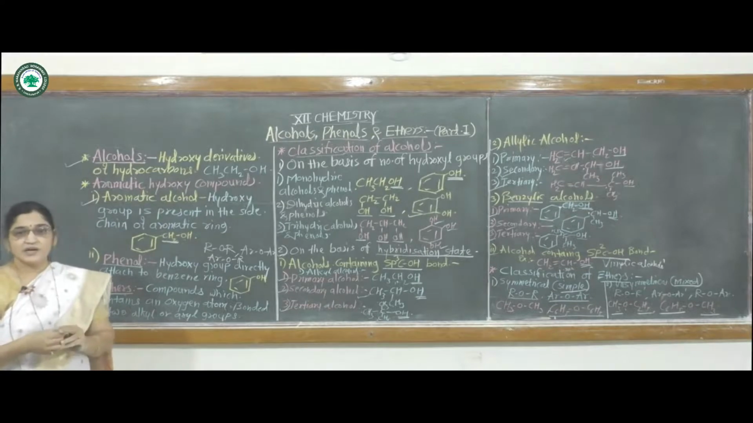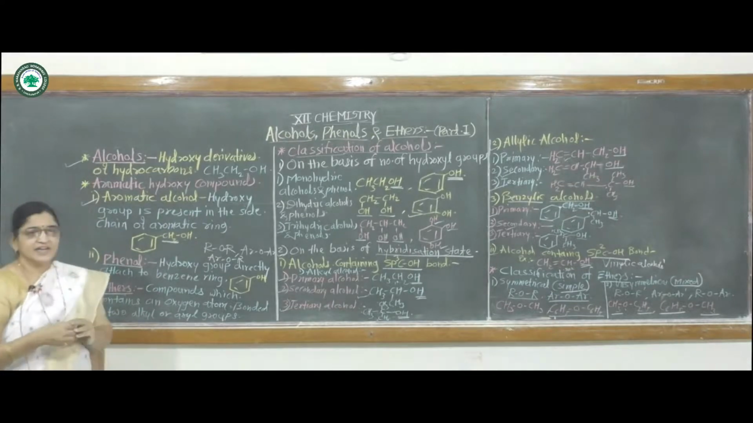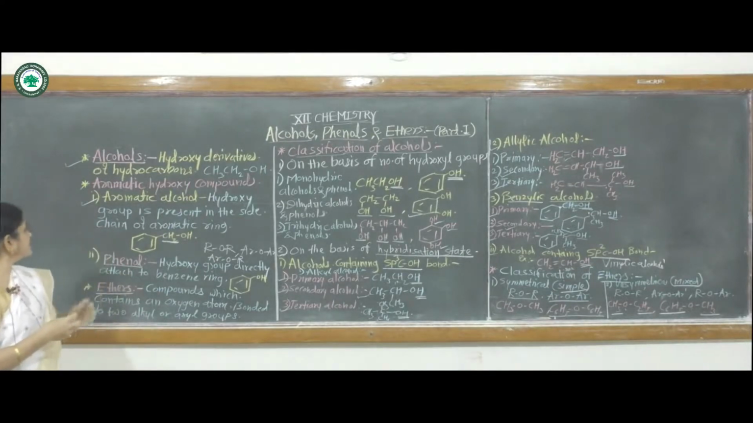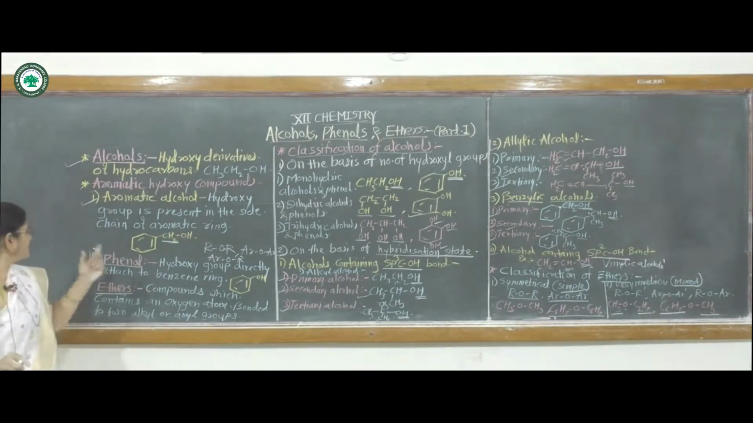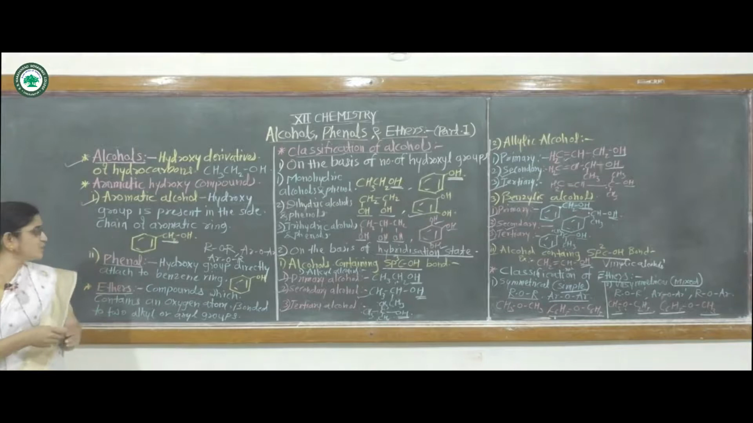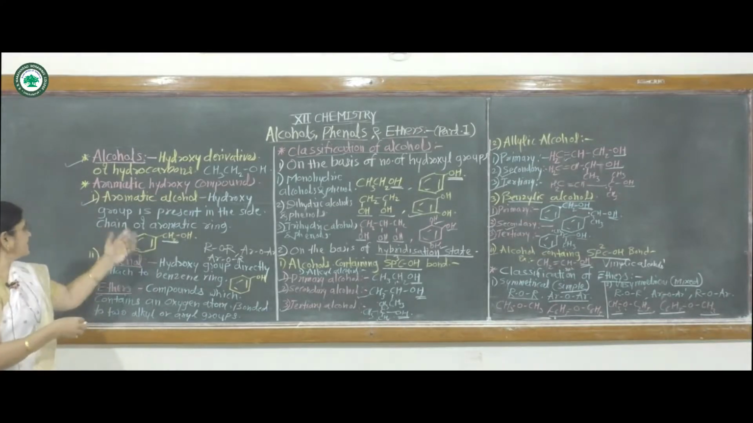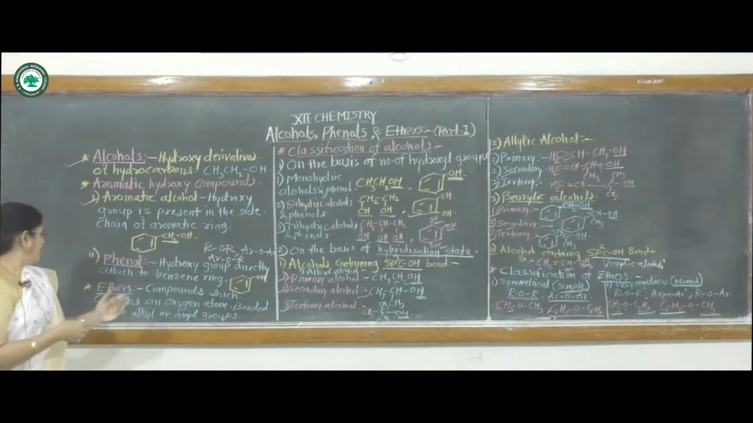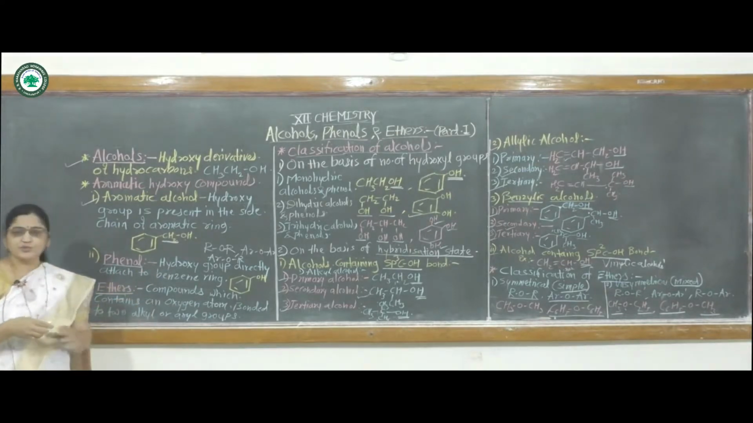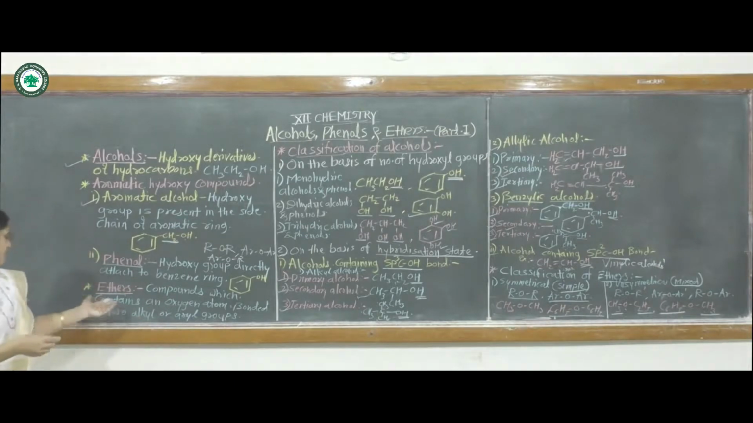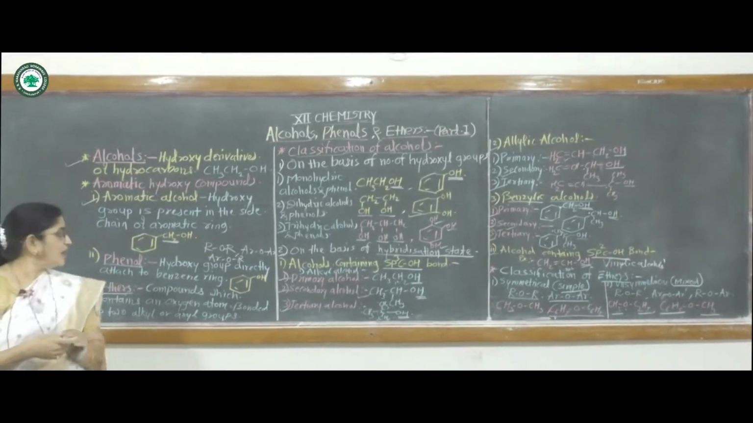Today we studied what alcohols, phenols and ethers are. Alcohols are hydroxy derivatives of hydrocarbons. Then, the hydroxy group present in the side chain of an aromatic ring is an aromatic alcohol, and phenols have the hydroxy group directly attached to the benzene ring. Then ethers are compounds which contain an oxygen atom bonded to two alkyl or aryl groups.